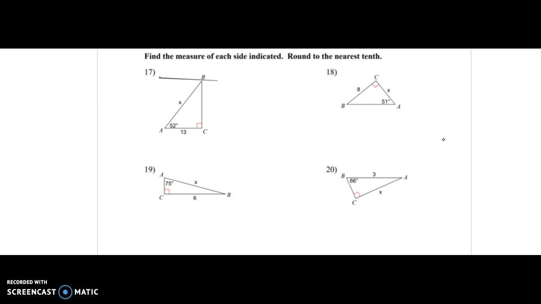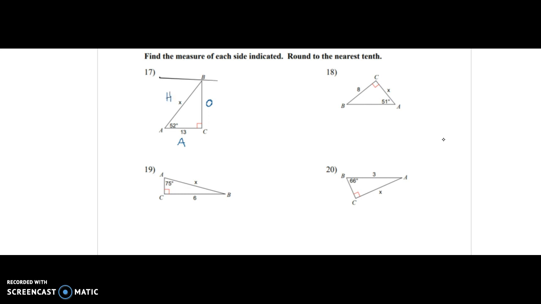So first let's label our triangle. We start with the angle that we're given. We're given angle A is 52, so we label the triangle according to angle A. Opposite, and then the one next to angle A is adjacent, and the one opposite the right angle is the hypotenuse.